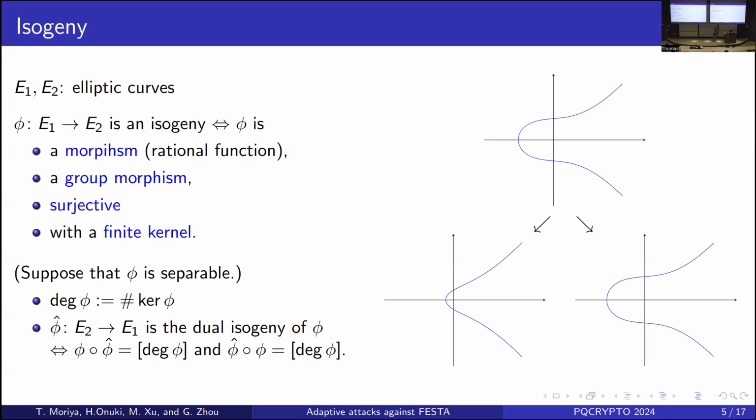I also introduce some related concepts of isogeny. First, I define the degree of an isogeny as the cardinality of the kernel of phi. From the definition of isogeny, the kernel of phi is always a finite group, so the degree of phi is always a positive integer. I also introduce the dual isogeny of phi. If you have an isogeny phi from E1 to E2, we always have an isogeny from E2 to E1, such that the composition of phi and phi hat is multiplication by the degree of phi map.